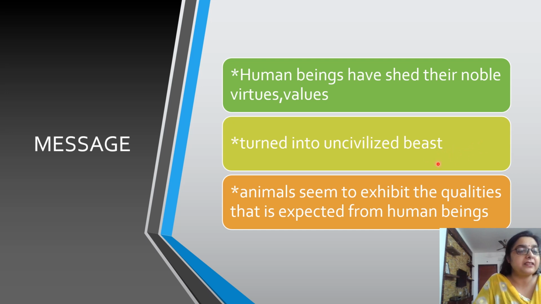The poet seems to give the message that human beings must try to rediscover and imbibe the virtues which they have lost in the process of civilization. They ought to return to a state of innocence and sincerity and learn to stay calm and contented with who they are and what they have got. They should shed their false sense of respectability and refrain from practicing any discrimination in the name of God or religion. They must also learn to stay away from the mania of owning things.